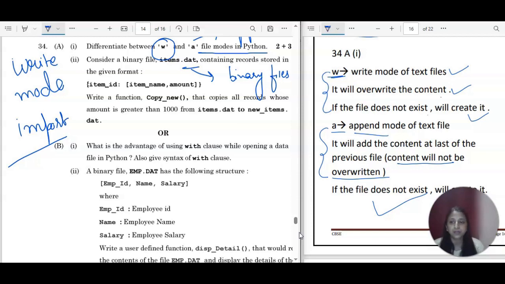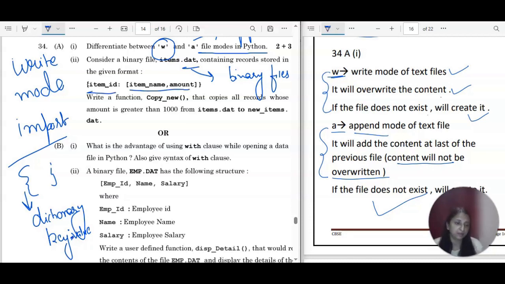So the format is given in curly braces, and you know curly braces indicate which data structure? It is the dictionary data structure, which is completely based on key value pairs, and the key and the values are separated with a colon, right? So here is the key, and then we have the values. So two values are actually attached to this key.